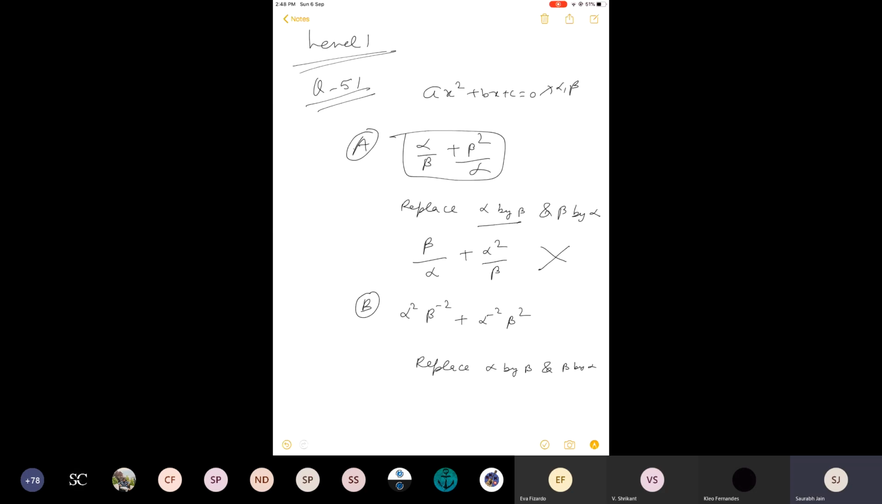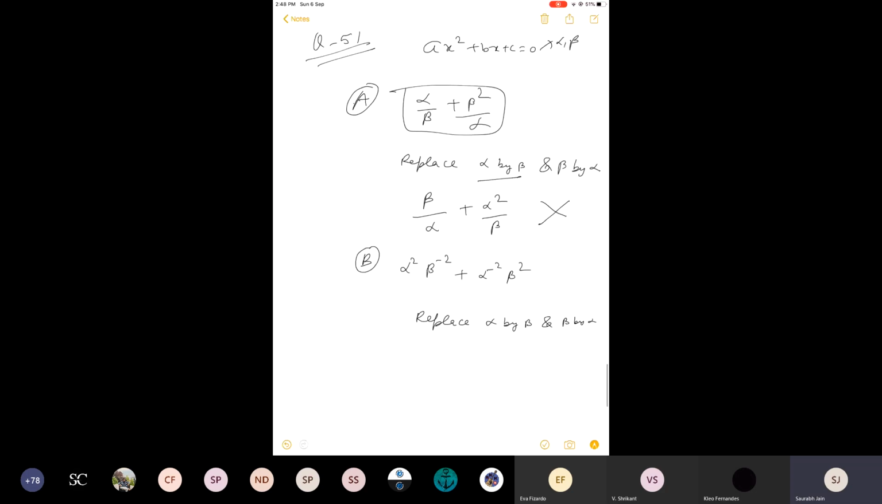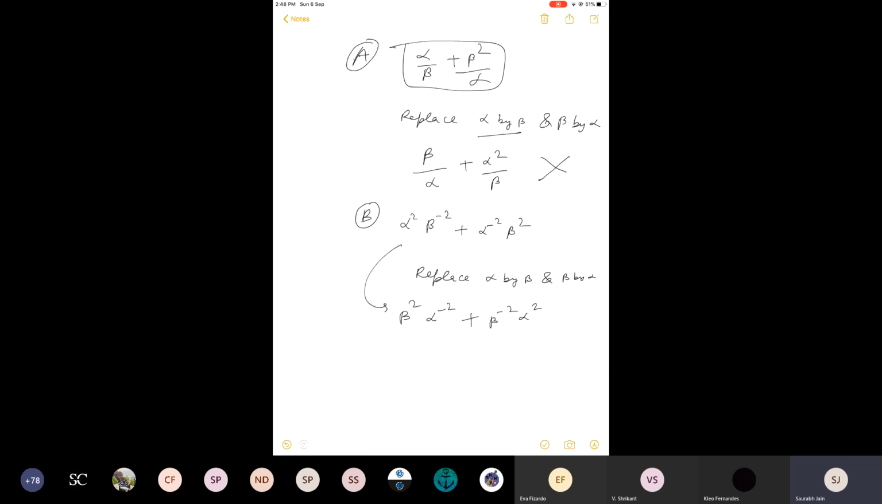Let us see if the same expression comes again. So in place of alpha we have beta, in place of beta we have alpha. Here beta minus 2 alpha square. Yes, this is same. Why is this same? Because this term is same as this term and this term is same as this term. So when I have changed the two, still the expression is same. So it is the symmetric expression.